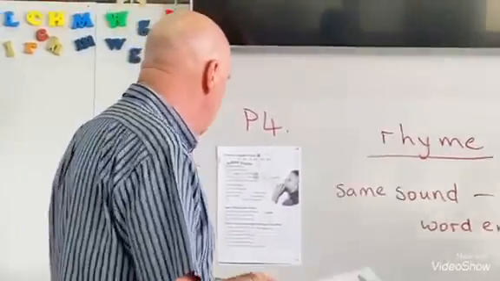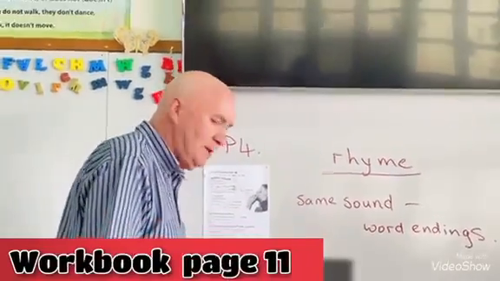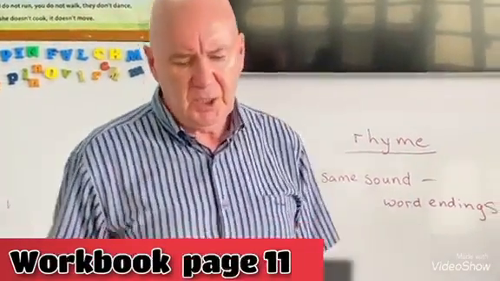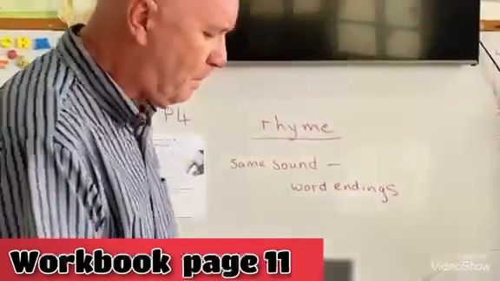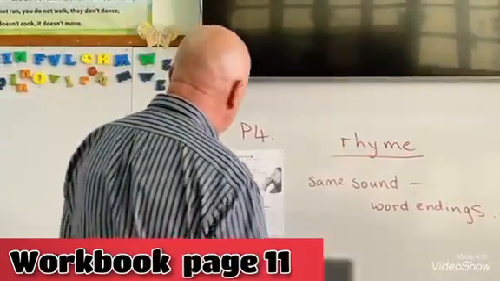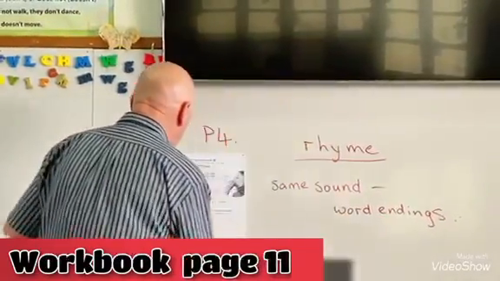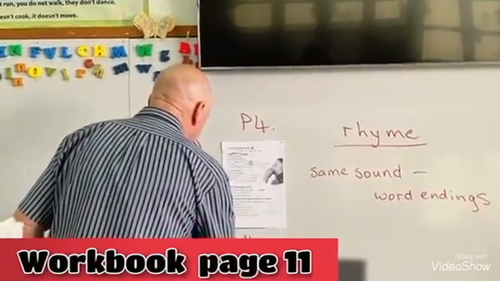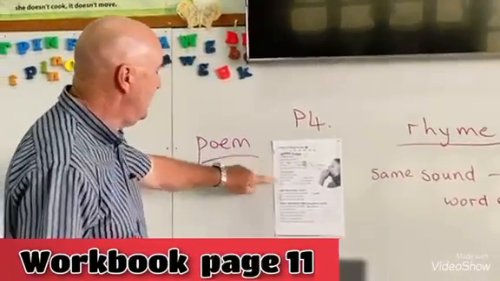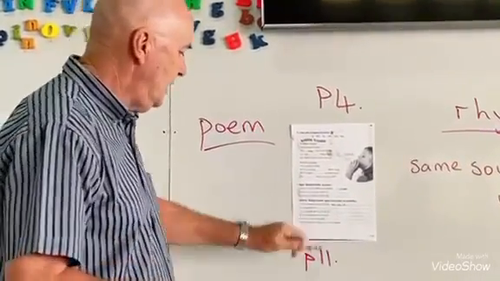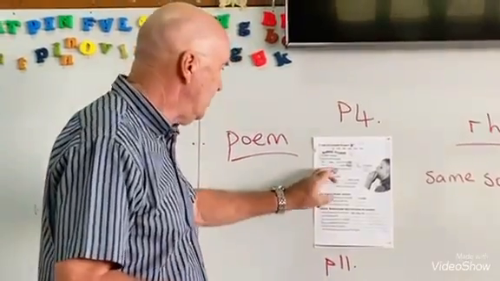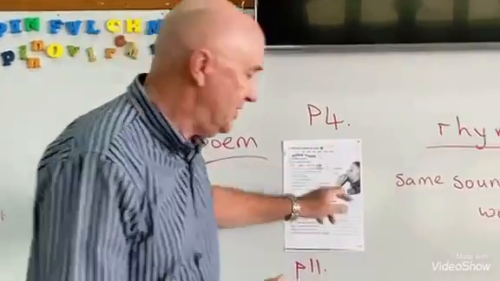So I'm going to look in workbooks. Okay, it's workbook page 11. Let's write it here. Page 11. And we've got a little poem here with some rhymes and then a few questions for you. So let's listen to the poem first.